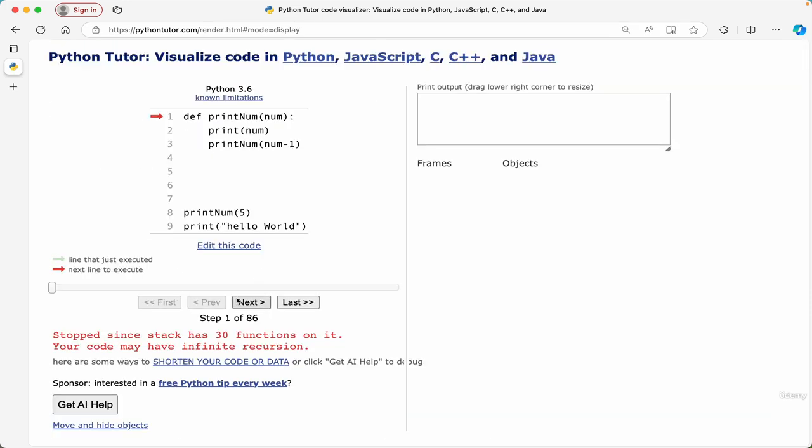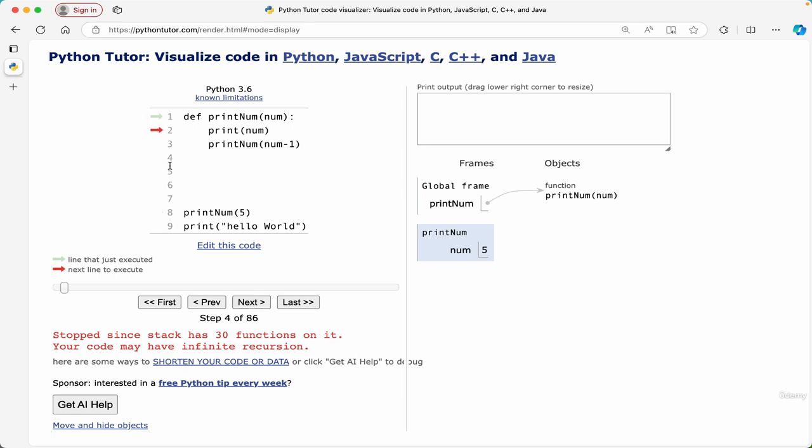Now if I show you this, see exactly what's happening. Printnum got defined, then I call printnum, it will print the value at this num 5, but now it is calling printnum again with a value less than 1, which is 4, and another instance got created, but this one is still in the memory, right? In a very similar way, print 4 is starting its working from the top of this function, and it will print 4, and then it's going to call for 3. 3 is going to do its work again, and then call for 2.